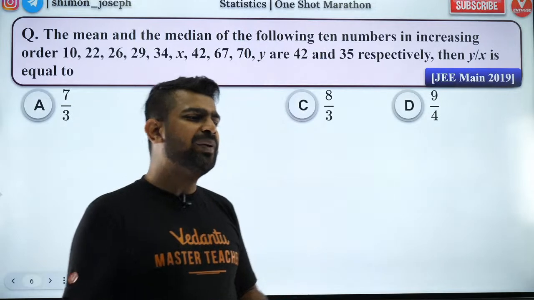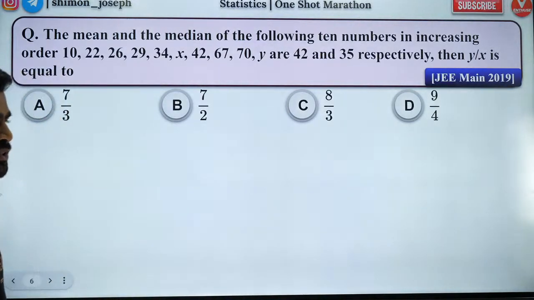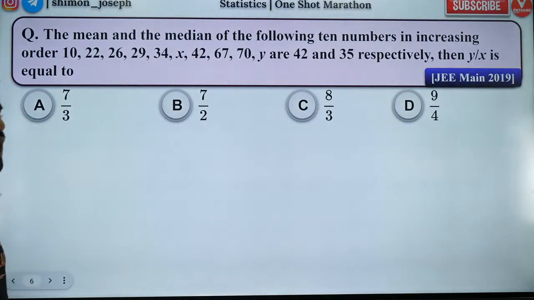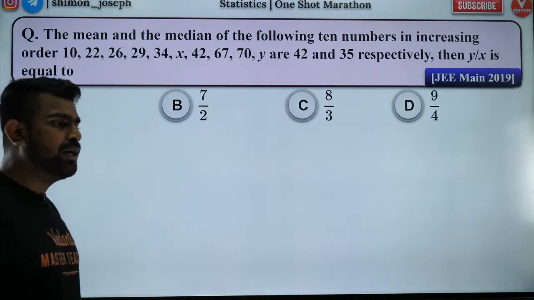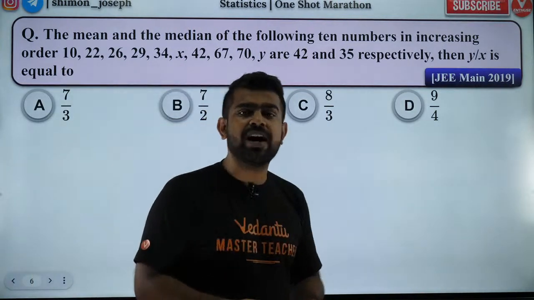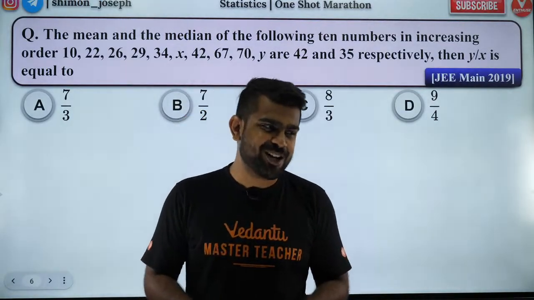The mean and median of the following 10 numbers are 42 and 35. Very good, Ishika. Welcome, Ishika. Pratibha. Welcome, Pratibha. Nice to have you here. Welcome to our class.